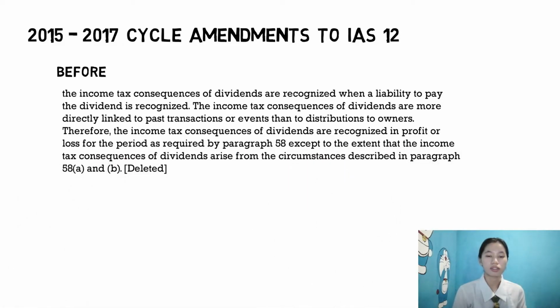Therefore, the income tax consequences of dividends are recognized in profit or loss for the period as required by paragraph 58, except to the extent that the income tax consequences of dividends arise from the circumstances described in paragraph 58A and B. So this is the deleted part when they apply the amendments.